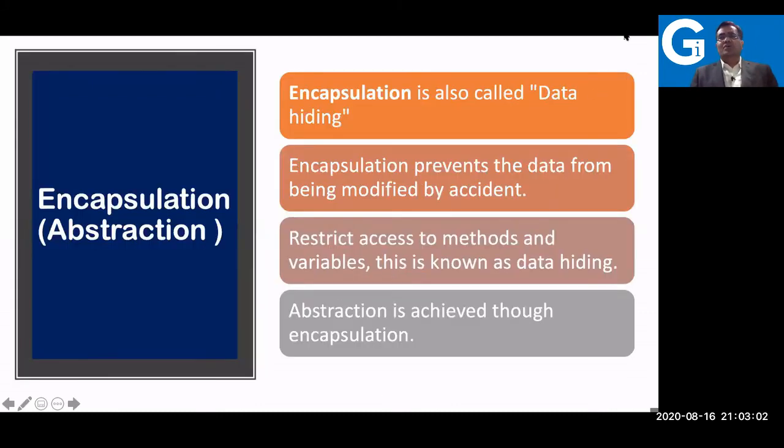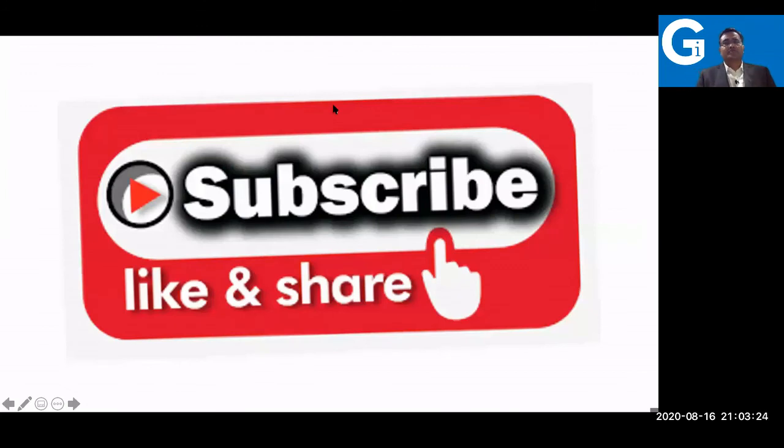There is one more terminology: abstraction. Encapsulation is also called data hiding, and abstraction is achieved through encapsulation in Python. It restricts the access to the methods and variables. This is also called data hiding. So this is all about object-oriented programming in this workshop, and I want you to watch this video again and again to understand object-oriented programming.